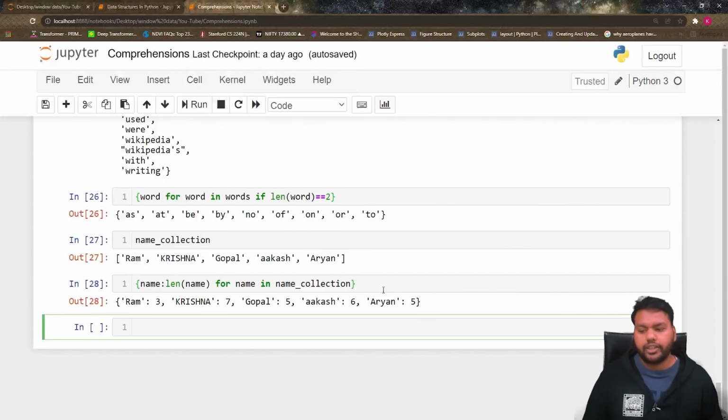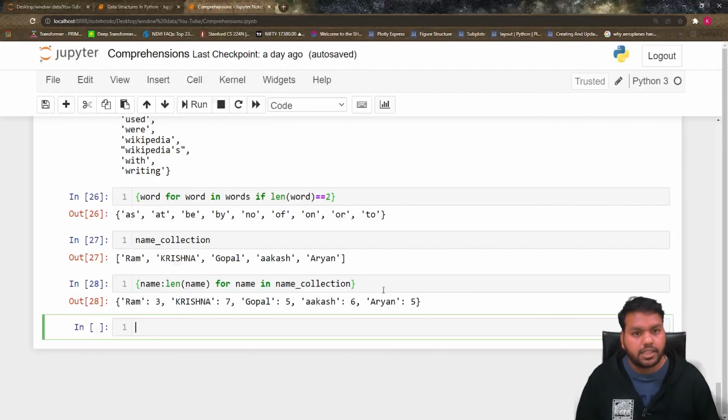So this is the way we can use the dictionary. I hope once you understand, once you become a master of the list comprehension, then it becomes a very simple work for you to write the set and the dictionary comprehension. So this is the thing.